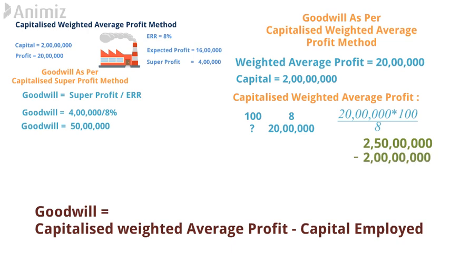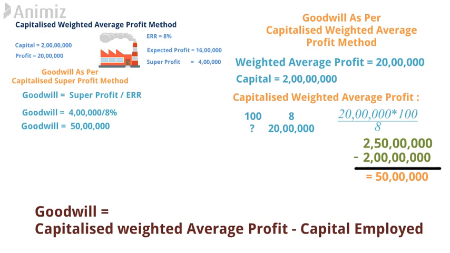Business has employed only 2 crore rupees, and the numerical says that we need to invest 2 crore 50 lakh. So how much less capital has the business invested? Business has invested 50 lakh rupees lower capital and still it is earning good profit. So this 50 lakh will become goodwill of that particular business.